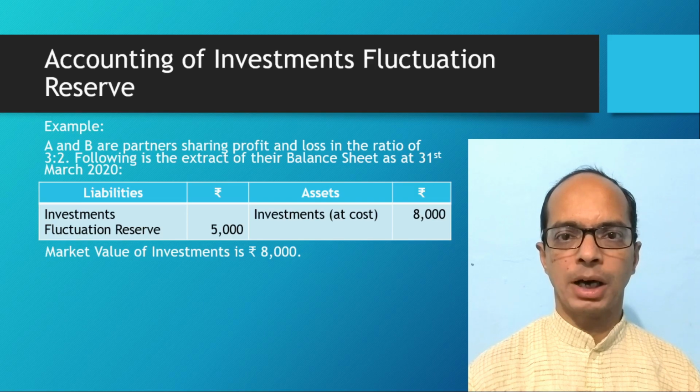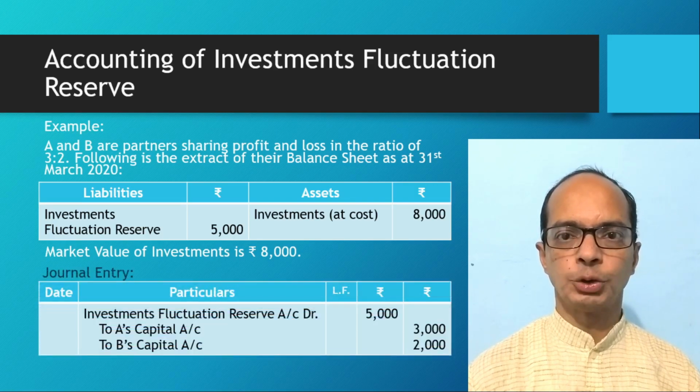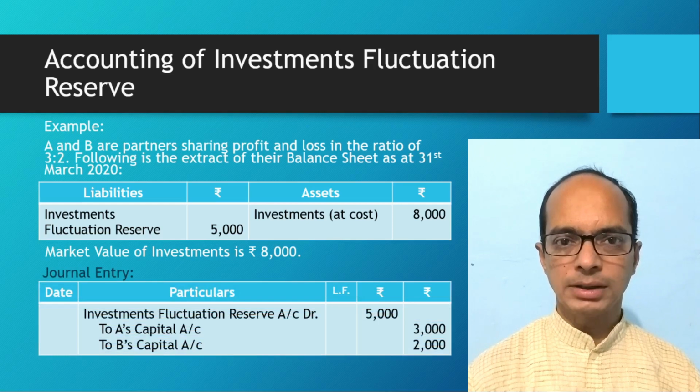It can be observed market value of investment is equal to the book value of investment, that is rupees 8,000, means there is no loss due to fluctuation. The total amount of reserve of rupees 5,000 will be distributed between A and B in the ratio of 3:2. So we will pass journal entry in this case: investment fluctuation reserve account debit rupees 5,000, to A's capital account rupees 3,000, to B's capital account rupees 2,000.